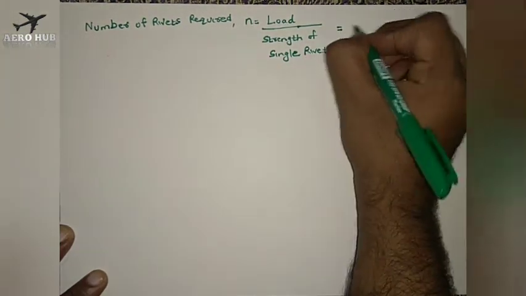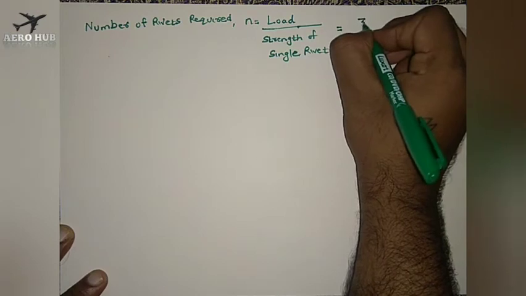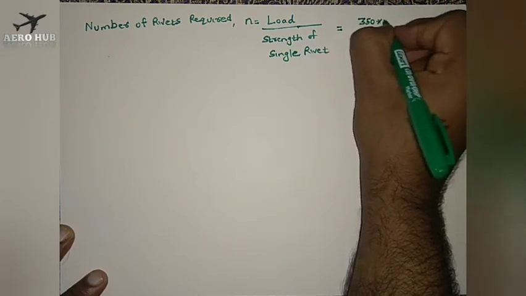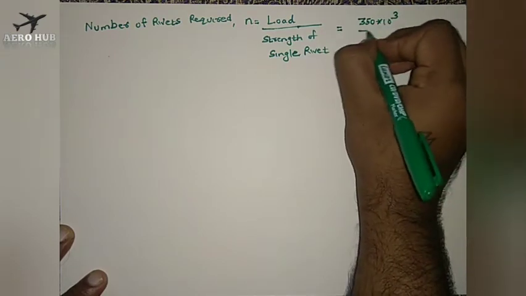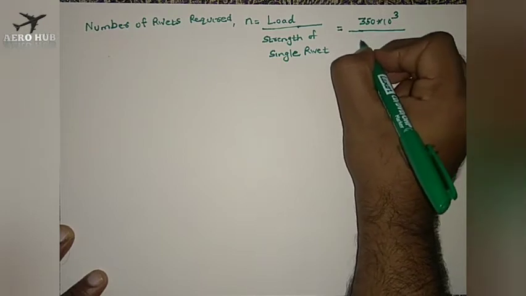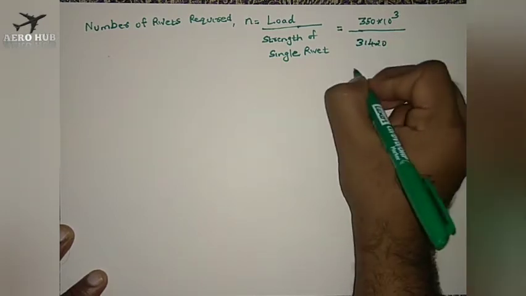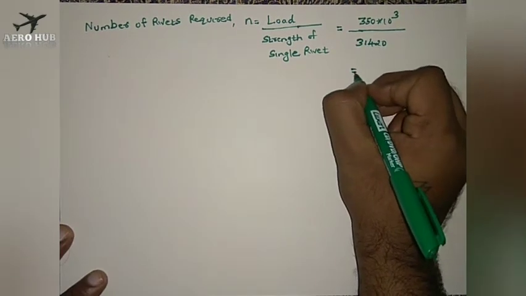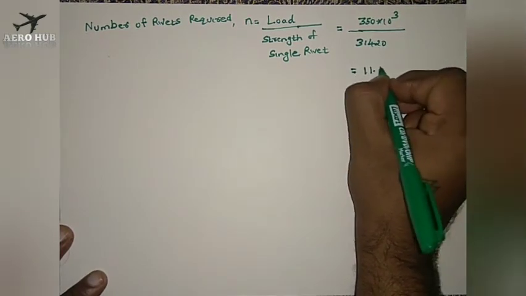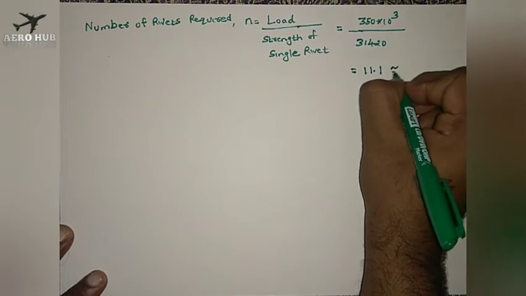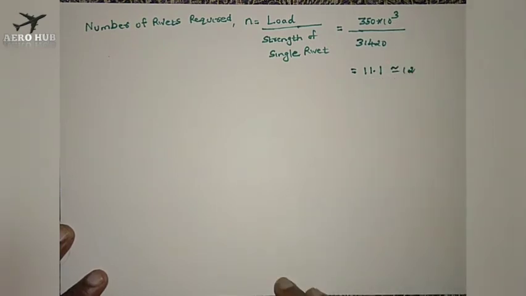We are applying a 350 kilonewton load, and the strength of a single rivet is found to be 31,420. So I will be getting the value as 11.1. I will approximate it as 12. So we require 12 rivets for the design.